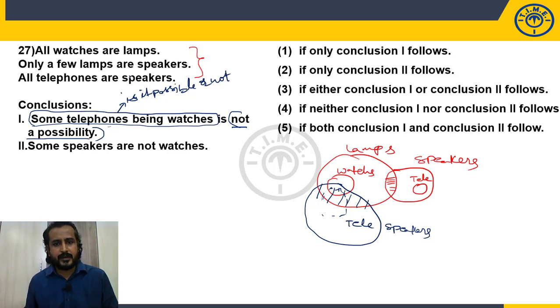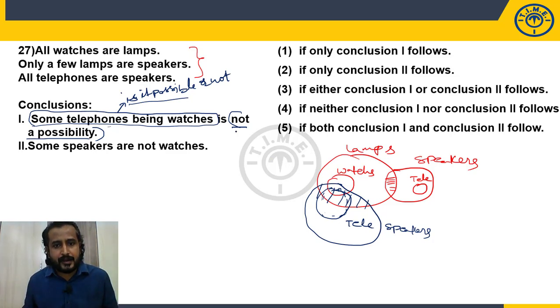Now all telephones are speakers. Yes, all telephones are speakers. Still all these telephones are within the speakers. So is it violating any of my statements? No. So is it possible to draw it or not? Yes, I can draw. Some telephones are watches. I can draw. So it is possible to draw.